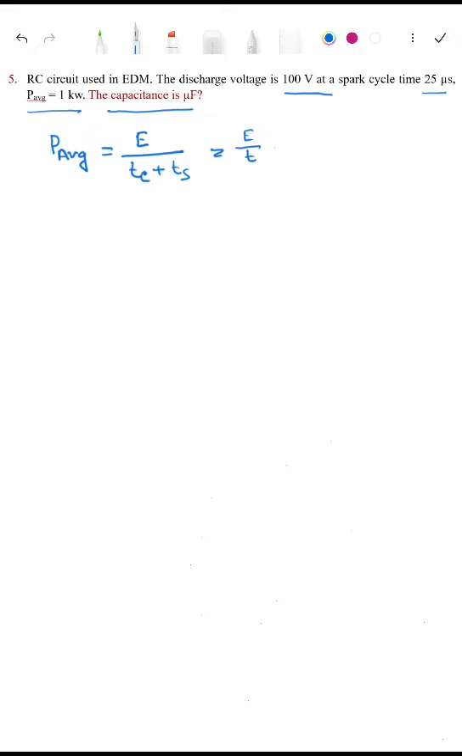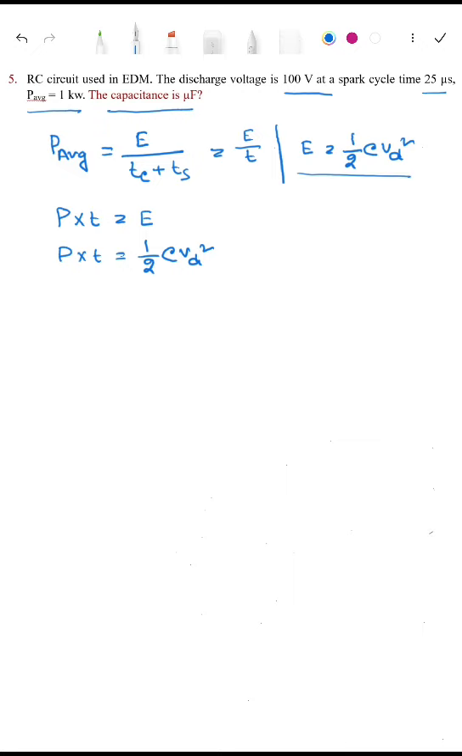Another, you know that energy released per spark E equals half CVd square. So we can write that P into T equals E. Again we write that P into T equals half CVd square. You know that E equals half CVd square.